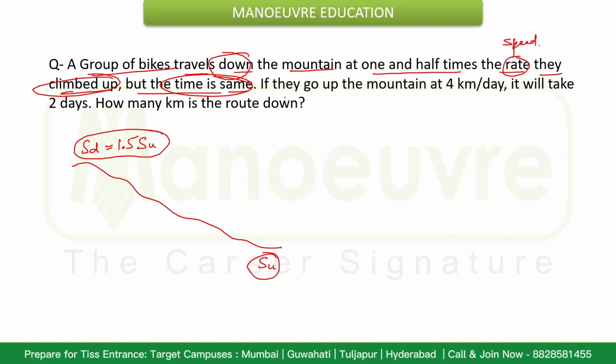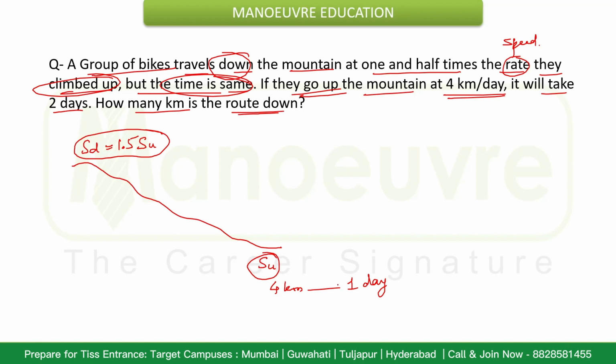Okay, they are talking. Fine. Now if they go up the mountain at 4 kilometers per day, it will take 2 days. Okay, how many kilometers is the route down? Fine. So they are given this speed upstream. They have given speed upstream that they are traveling 4 kilometers per day. That means 4 kilometers in 1 day.